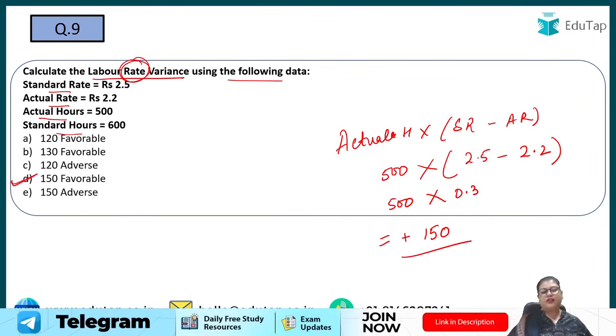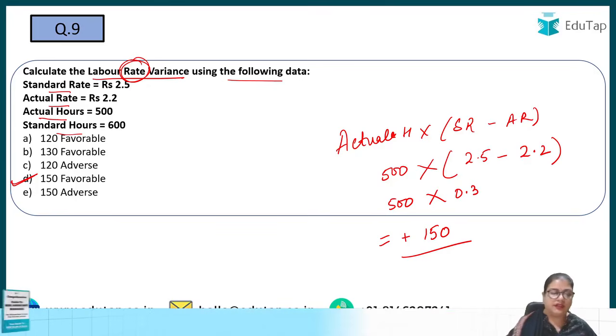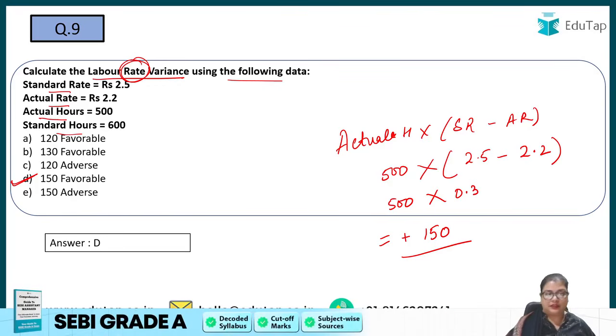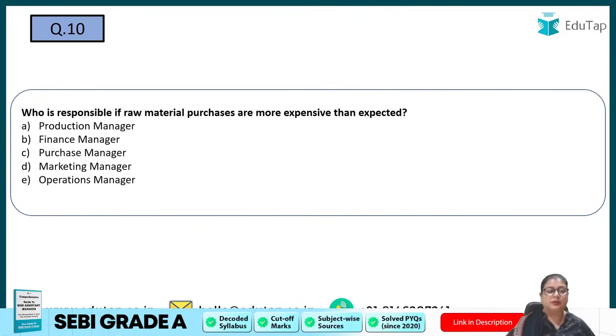So this is the formula for labor rate variance that you should know, that is actual hours into standard rate minus the actual rate, right? So with this calculation, you just have to substitute the values and then you will get 150 favorable, right? So option number D is the correct answer. Coming to question number 10.